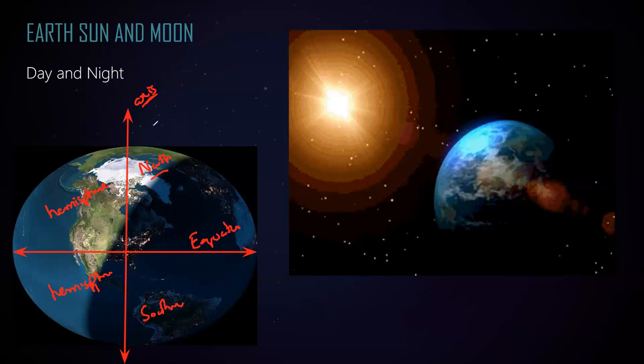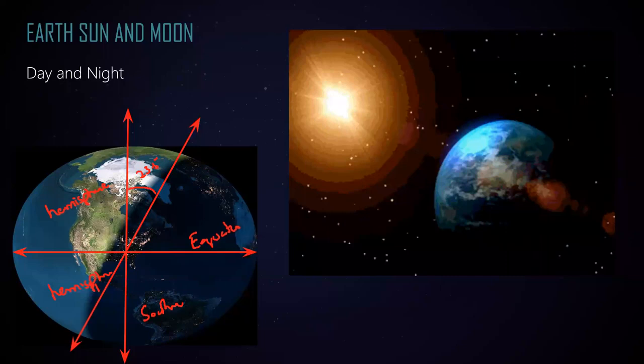And the axis of the earth is not exactly vertical. The axis of the earth is slightly tilted or bent about 23.5 degrees from vertical. If we take a vertical line, the earth is spinning around its own axis with a slight tilt of 23.5 degrees.